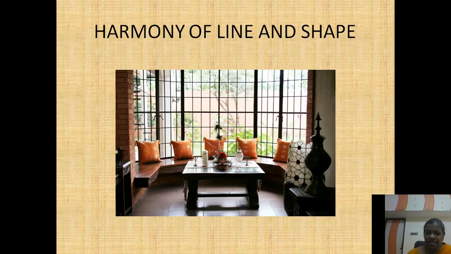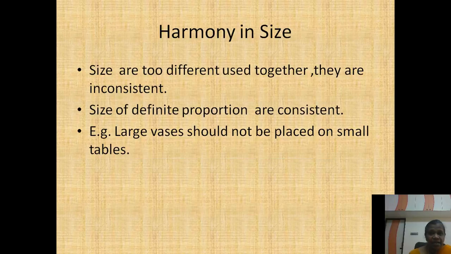So under that you can see shapes. Okay, so the cushions are of the same shape. So that is called harmony, harmony in unity. It may be in the form of color, it may be in the form of size, it may be in the form of texture, etc. So the cushion is of the same shape. Okay, so first one is we can achieve harmony through the line and the shape.